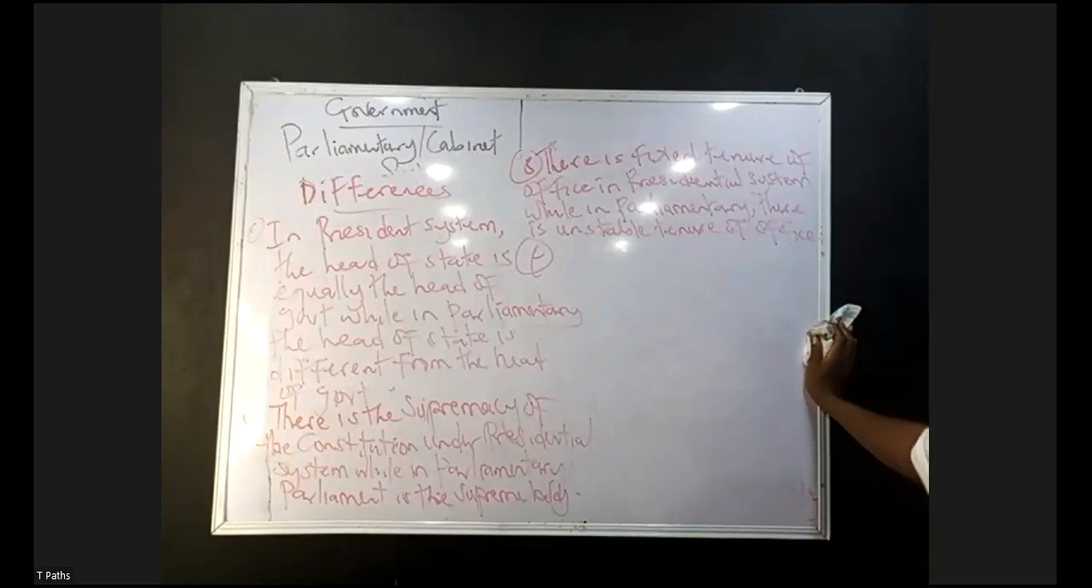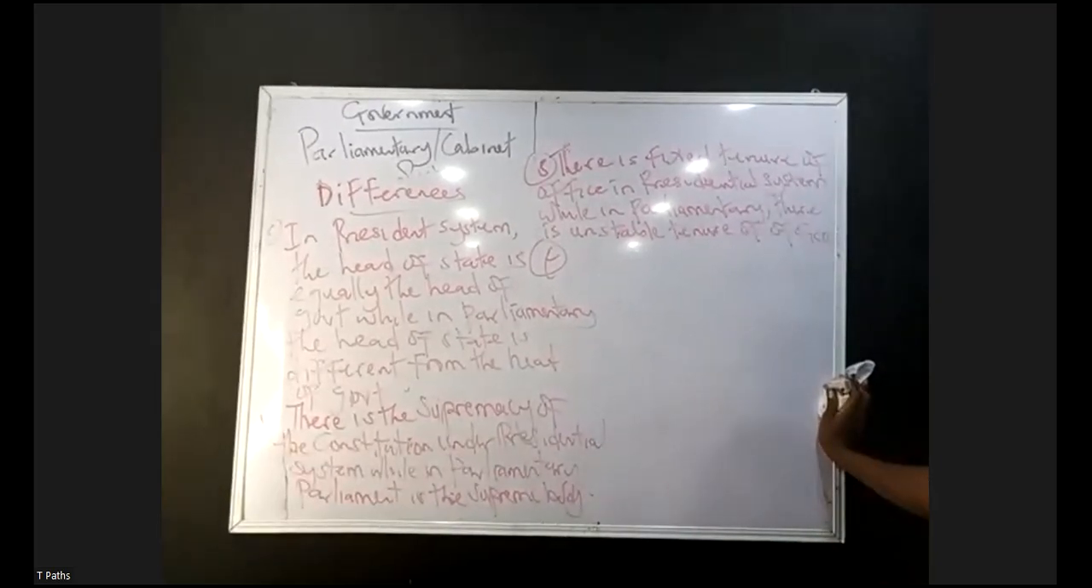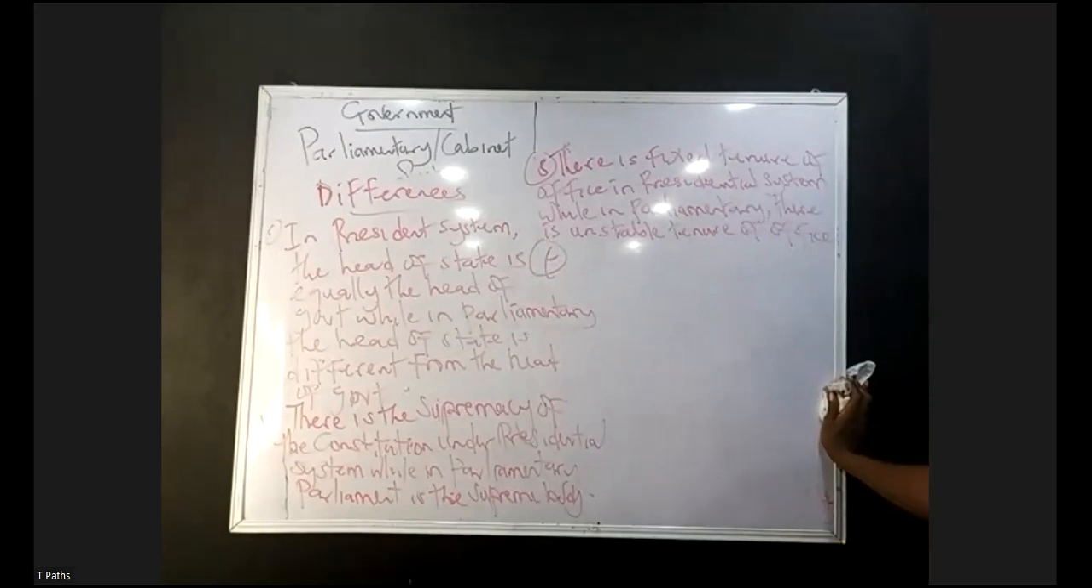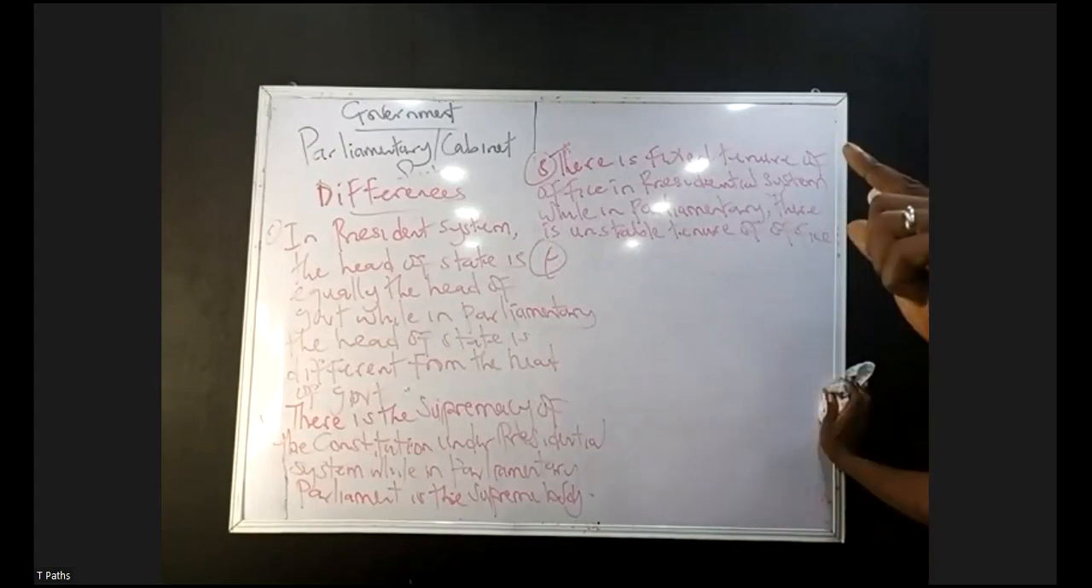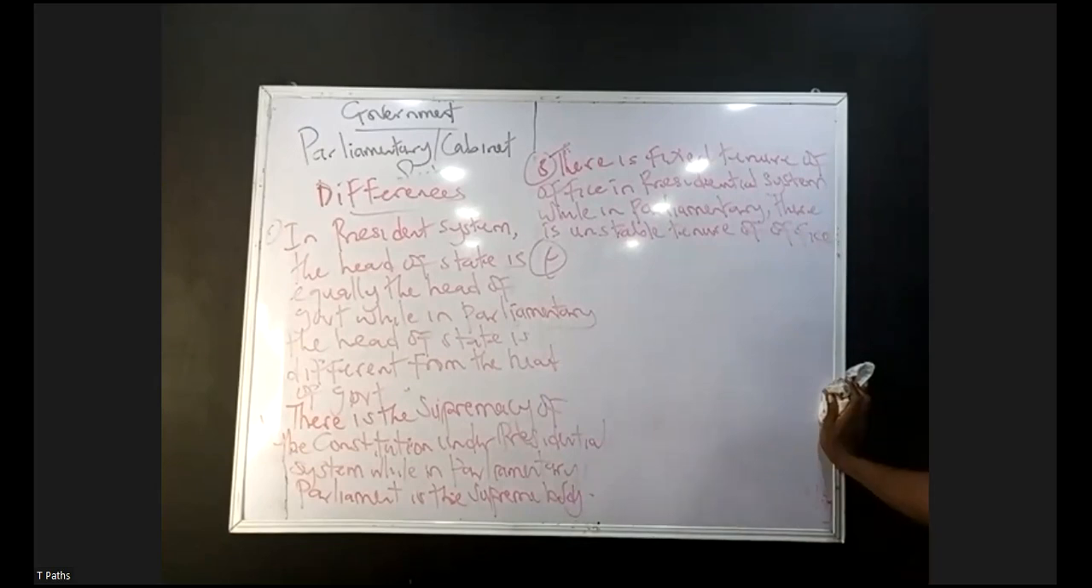Number 3, we say in presidential government, there is fixed tenure of office. That is, every elected office holder holds office for a period of 4 years, which is renewable. While in parliamentary, there is what? Unstable tenure of office. Number 4, I told you that in presidential government, the president and the elected officers can be removed. They can be removed through what? Impeachment. While in parliamentary, the parliament can be dissolved through a vote of no confidence.